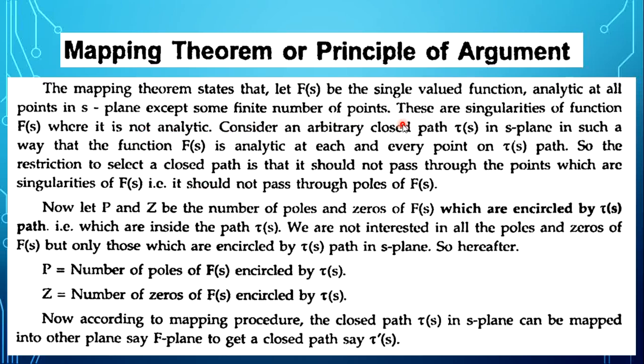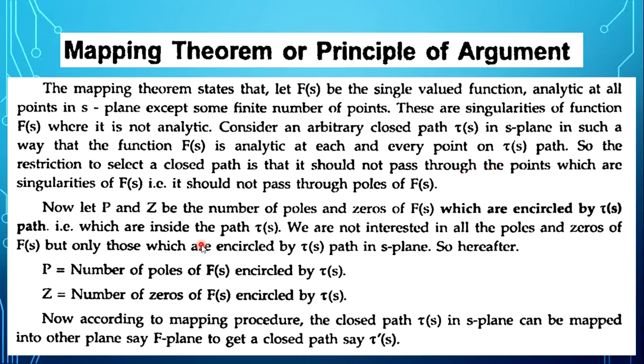The mapping theorem states that f of s be a single valued function which is not analytic. So these are singularities of the function, where it is not an analytic function. In that case, we have to consider an arbitrary closed path tau of s in the S-plane in such a way that the function f of s is analytic at each and every point on the tau of s path.